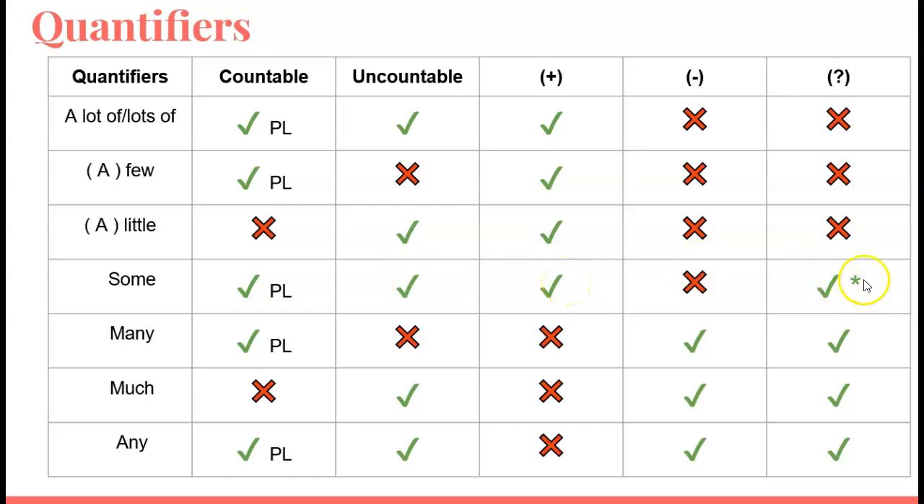I put an asterisk here because this means that we use some with questions when we offer something or when we request. Like you offer something as when you say, would you like some milk? Would you like some coffee? And as when you request, can I have some water, please? Can I have some popcorn or something?